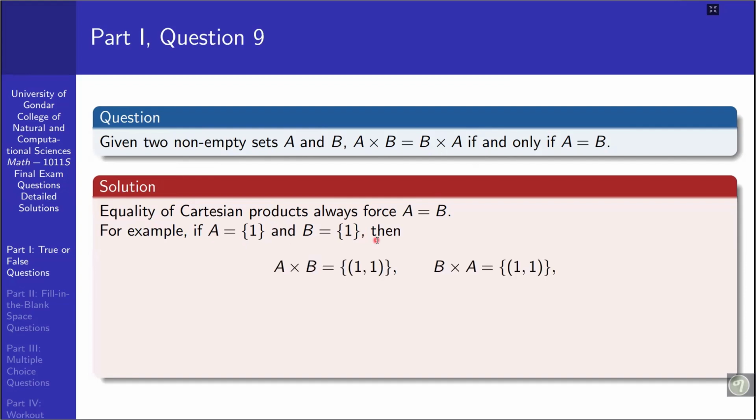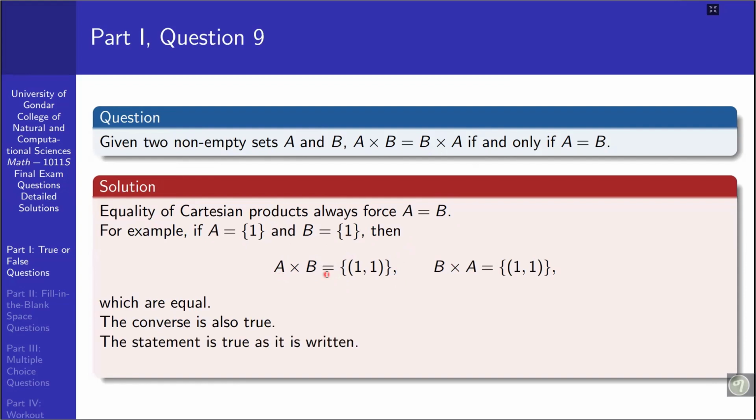So if A and B are equal sets, then their cross products A cross B and B cross A are the same. Therefore, the converse is also true. That means if A cross B and B cross A are the same, from this we can imply that the individual sets A and B are equal. Therefore, the answer for this statement will be true.